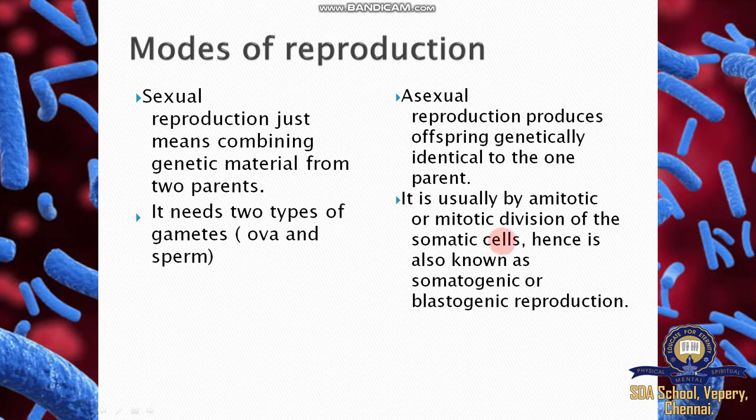Somatic cell means body cell. Hence it is also known as somatogenic or blastogenic reproduction. So asexual means somatogenic. Sometimes they ask one more question: define asexual reproduction, what are the other names? Somatogenic. What is somatogenic? Body cells responsible for development of a new organism, or blastogenic reproduction, asexual.